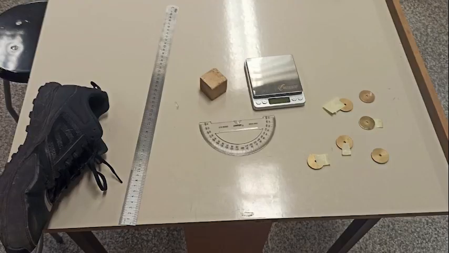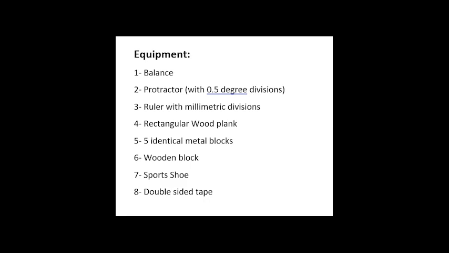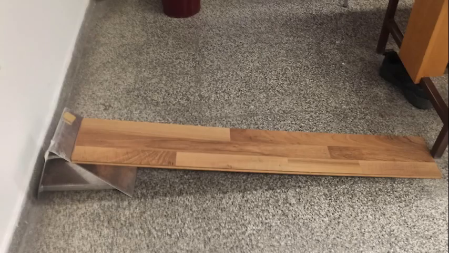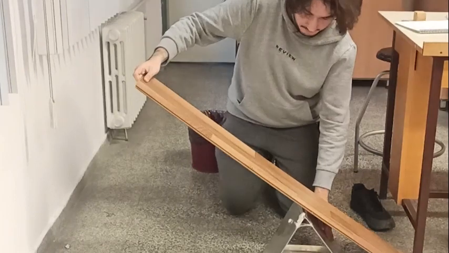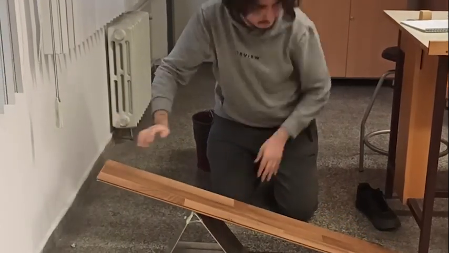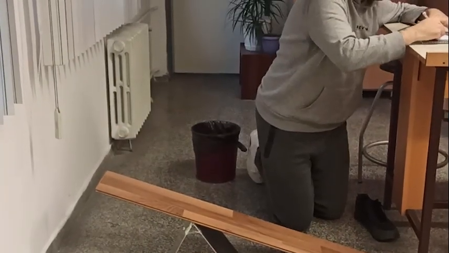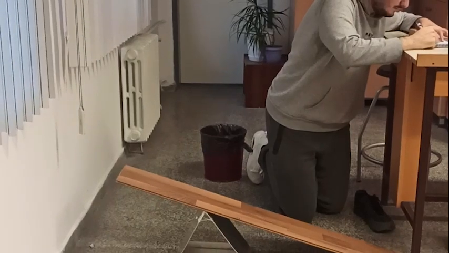Here's all of the equipment I used in this experiment. Here's the wooden plank I will use as a surface. I weighed all of the metal blocks, wooden block and shoe with a balance and recorded their values to table 1. After this, I began conducting the first part of the experiment.